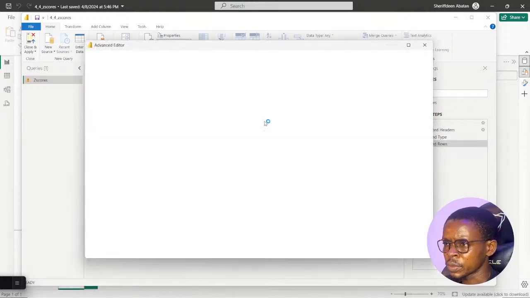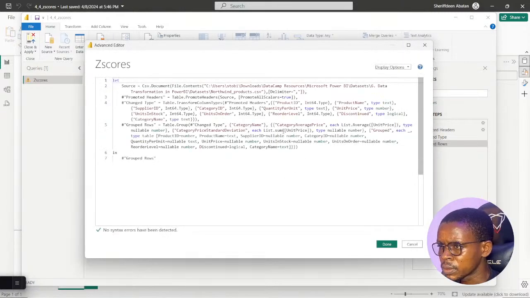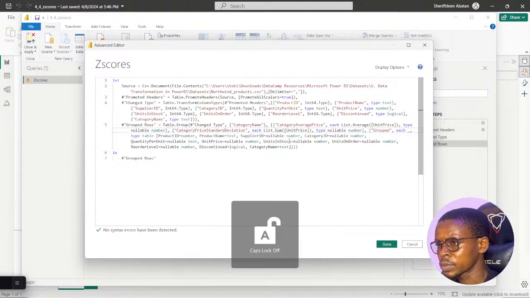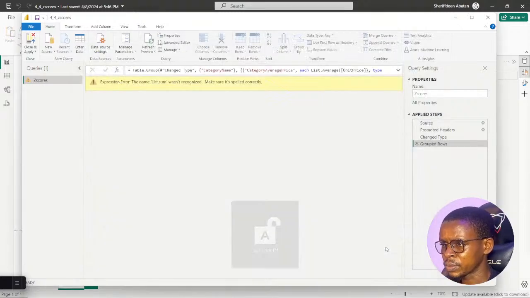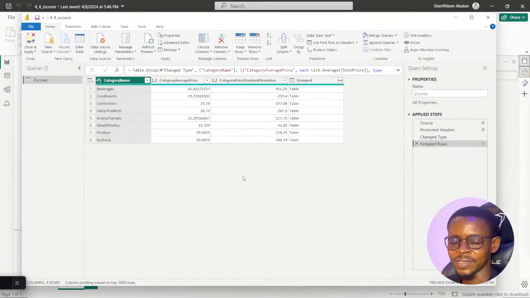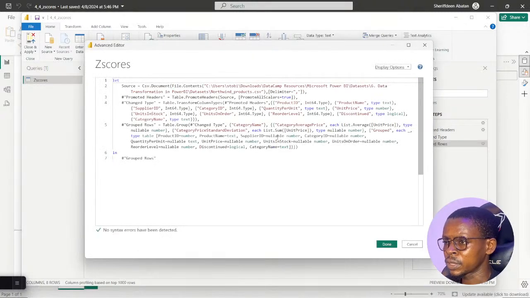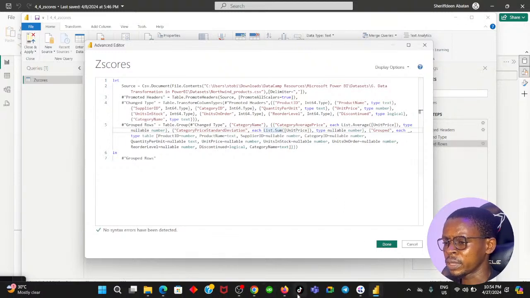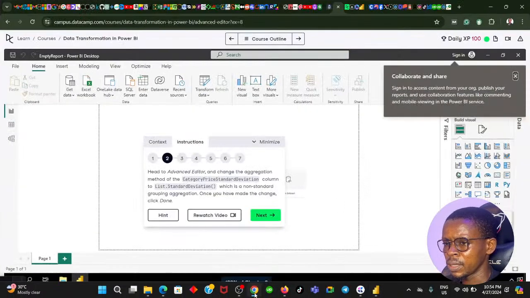Probably I didn't spell something correctly there. We're seeing a small letter sum instead of expecting a capital letter sum. So the advanced editor is very case sensitive. I was using a small letter rather than a capital letter. Let me see if I can get this straight.